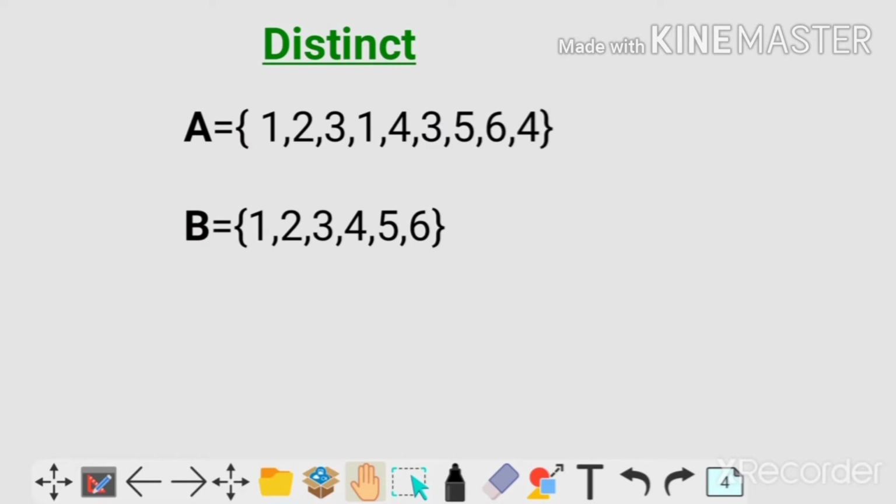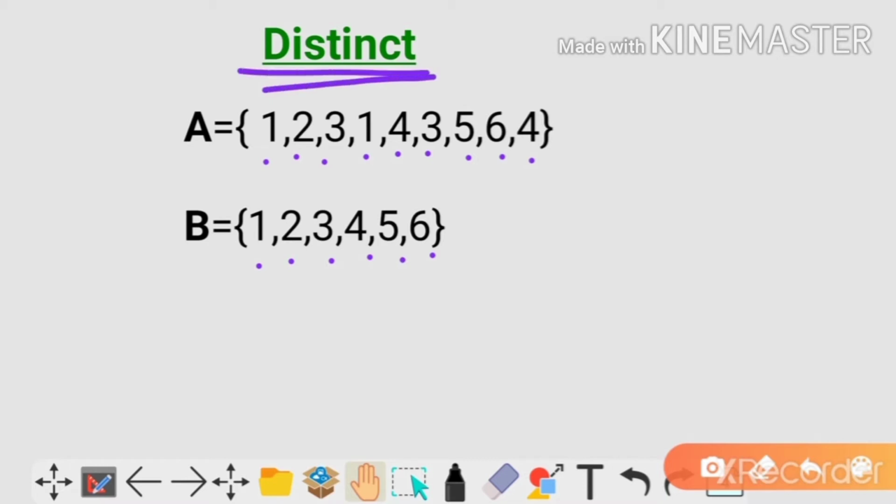The next term is distinct. Here I have taken two sets, A and B. A contains 1, 2, 3, 1, 4, 3, 5, 6, 4. And B contains 1, 2, 3, 4, 5, 6. Here distinct means different. All the elements should be different.